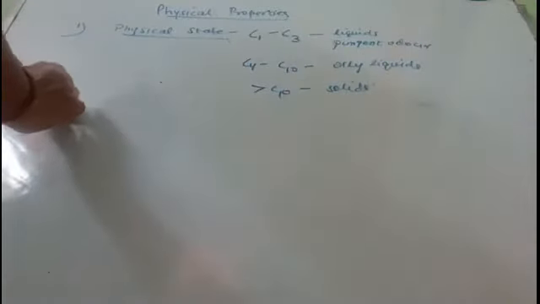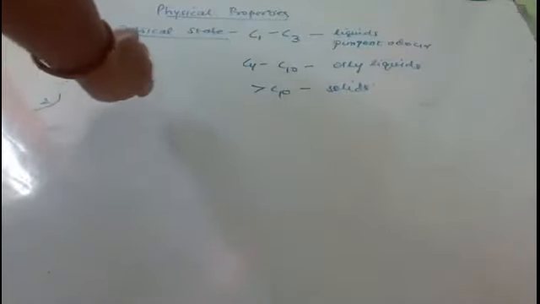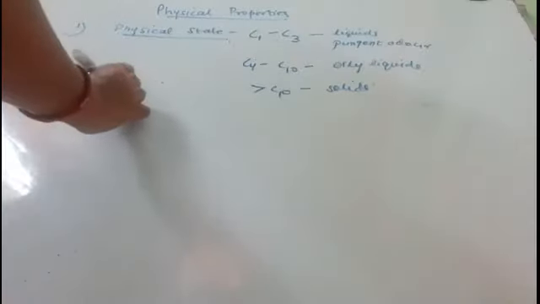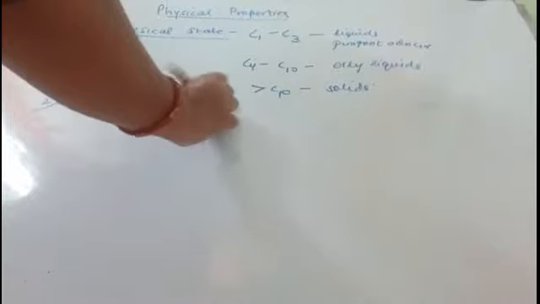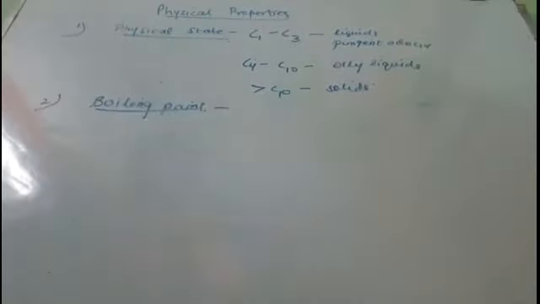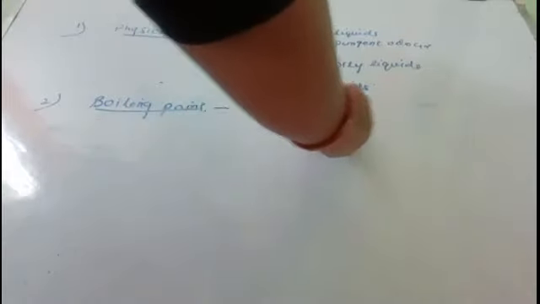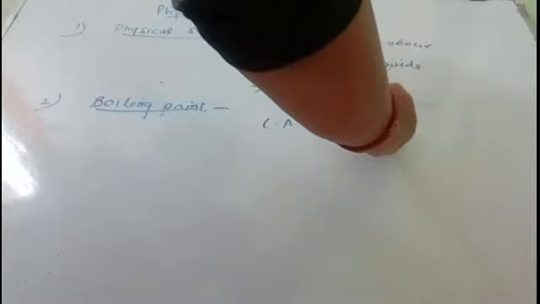Now the second property, let us come to the boiling point. The boiling point of carboxylic acids is higher than that of alcohols.